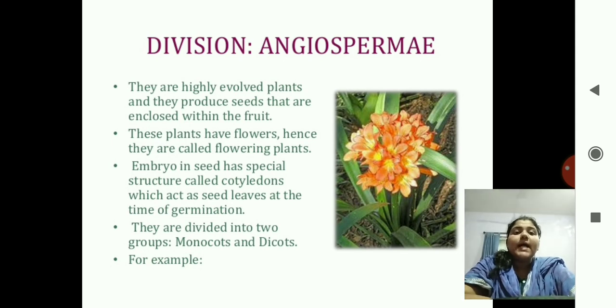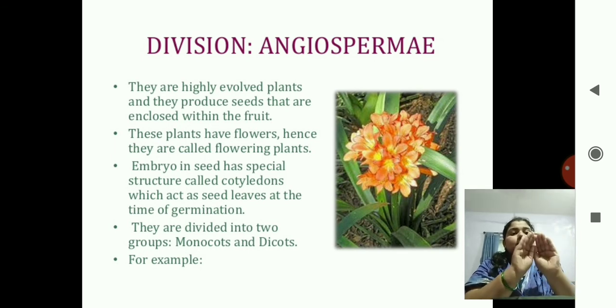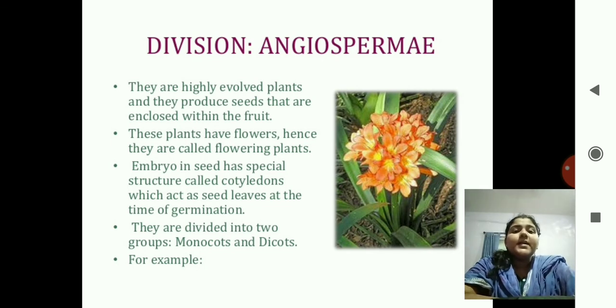The embryo in the seed has a special structure called cotyledons, which act as seed leaves at the time of germination. Cotyledons means there is a structure like this. So these are known as cotyledons and inside there is a seed. Okay. They are divided again into two groups, monocots and dicots. As the name suggests,